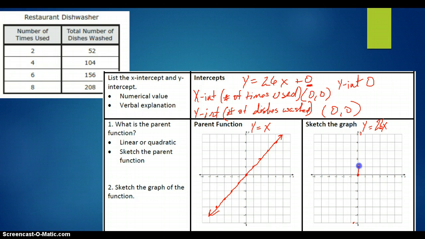I'm afraid to even try, you guys. Oh, that's not too bad. And that's just how I'm going to leave it. It was a very steep graph because when x is 1, y should equal 26, and it's way, way up here.